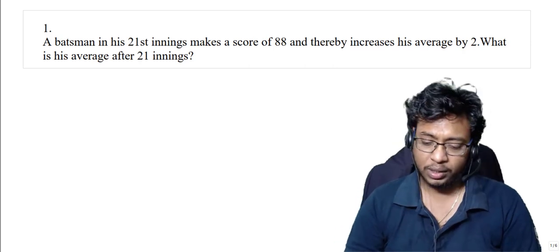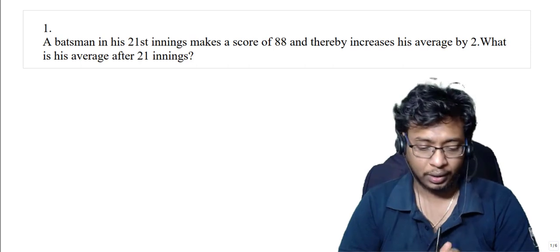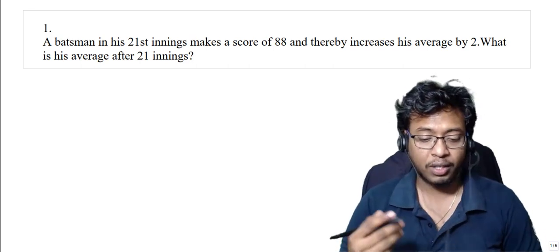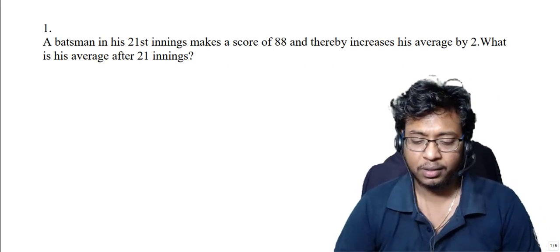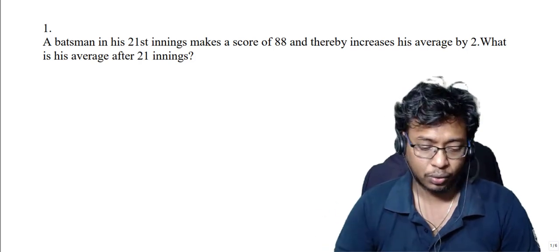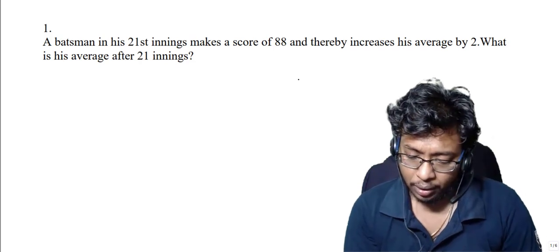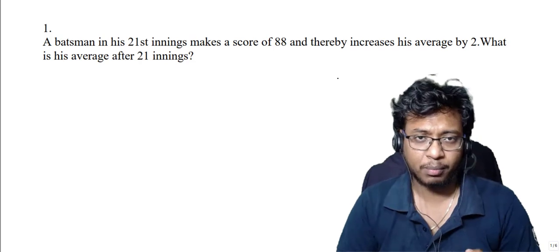So this is part one of the solutions for mock 3. Our first question says a batsman in his 21st innings makes a score of 88 and thereby increases his average by 2. What is his average after 21 innings? So see here,